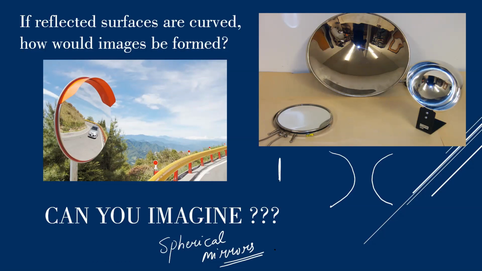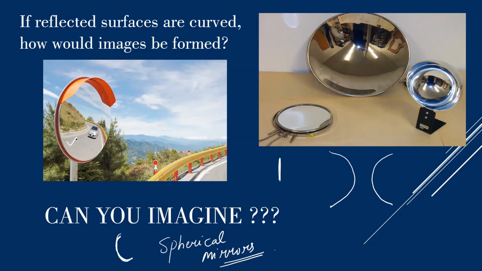So spherical mirrors, for example, when you go to a shopping mall, you park your car, and many times, even in shops, you must have seen this. The person who's sitting at the cashier's end has a big mirror above him. If you had keenly observed, the surface of the mirror is a bulged out type. It's like this. The mirror is like this.